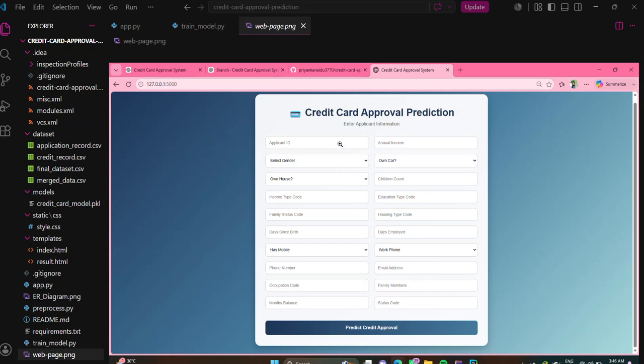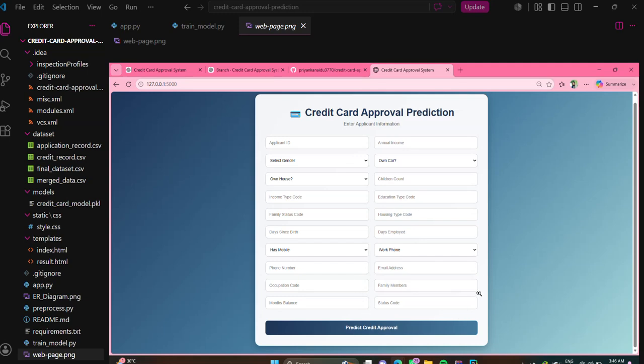Here, the user enters applicant information such as applicant ID, annual income, gender, own car, own house, number of children, income type, education type, family status, the type of housing that they have, and their employment details, whether they are employed currently or they are a student or they are unemployed, their phone and email, their occupation, the number of members in their family, and their credit card status.